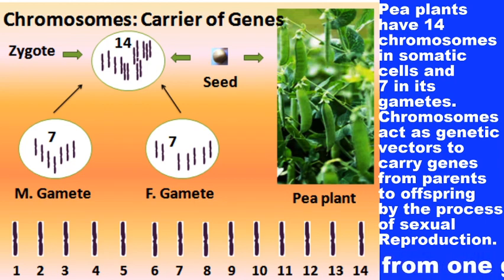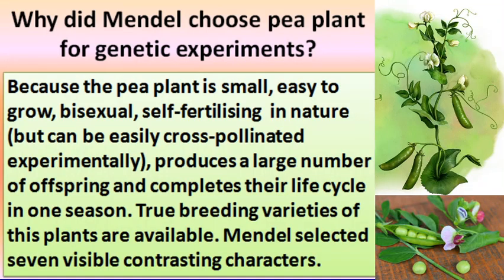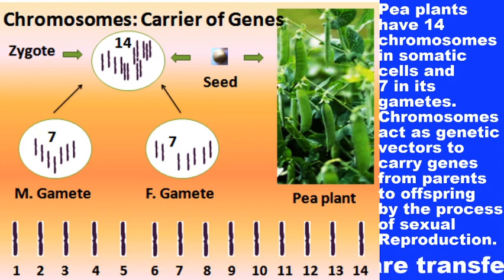It will be discussed in the next slide. But here I am trying to clear our concept about the gene. What is a gene and where does it reside in a cell?